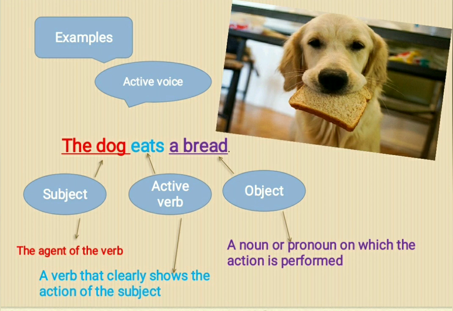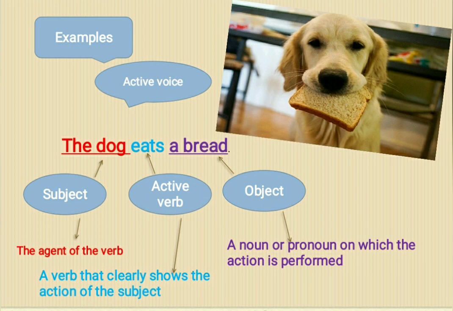You can understand that the agent or doer of the verb, and because it is active voice, subject comes in the beginning before a verb, and eats is an active verb which clearly shows the action of the subject.